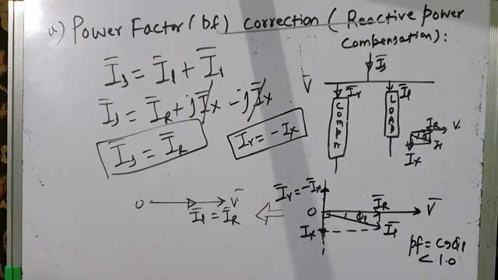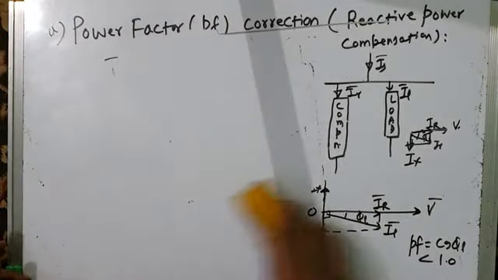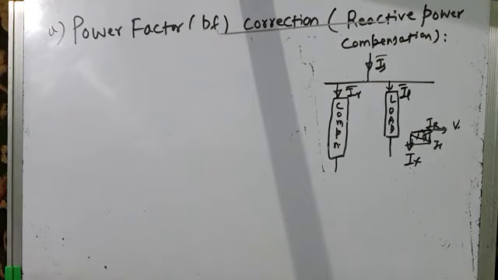It is in phase with the voltage. So what is phi L? Phi L is 0 degrees. Therefore the power factor of the system becomes cos phi L, which is cos 0, that is 1. So this is how you improve the power factor of the system, and this is the phasor diagram under this condition. So this is how a shunt compensator results in power factor correction or reactive power compensation.